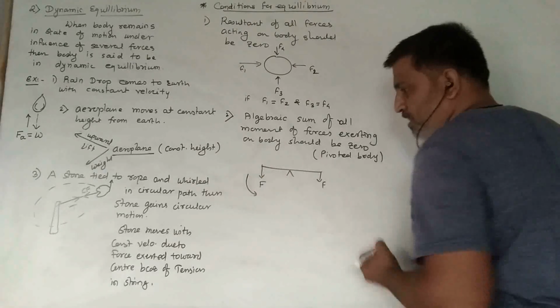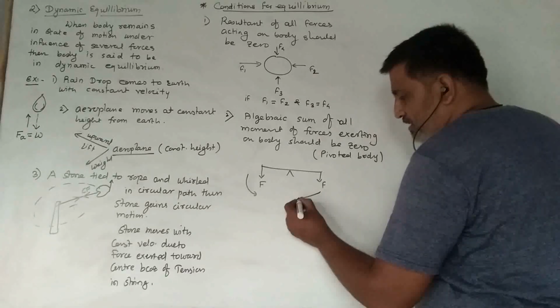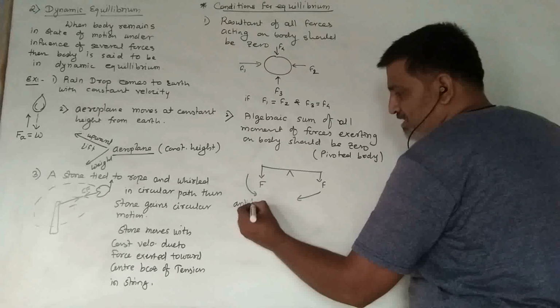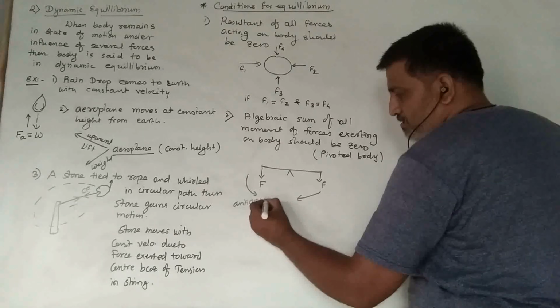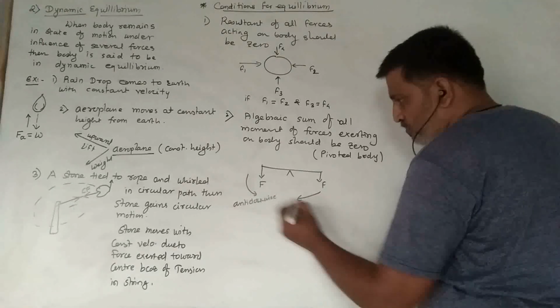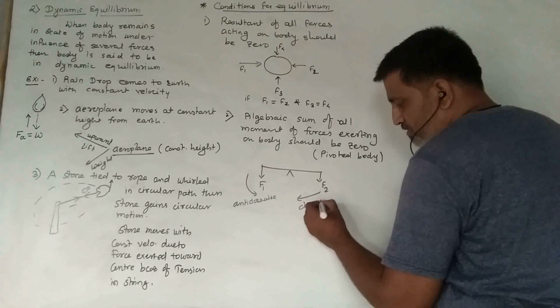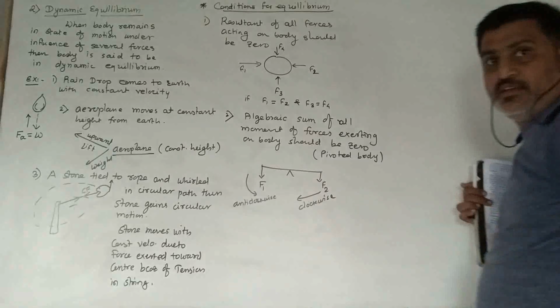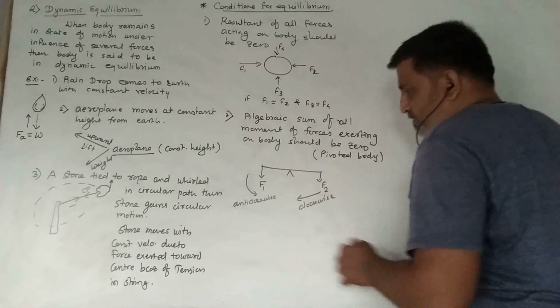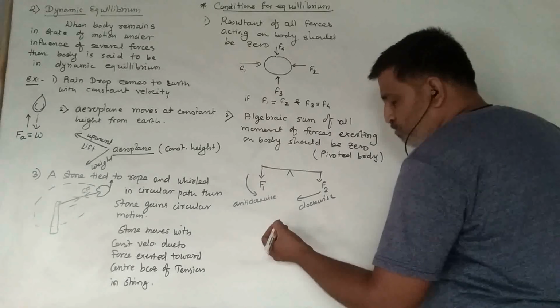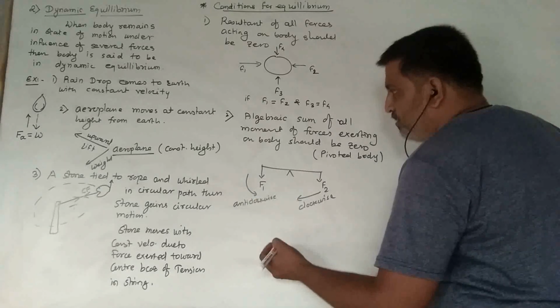This turns the body in an anti-clockwise manner and this turns it in a clockwise manner. So this gives us an anti-clockwise turn, and this side force F2 gives a clockwise turn. So here we find that the anti-clockwise and clockwise moment of force of the body should be equal.